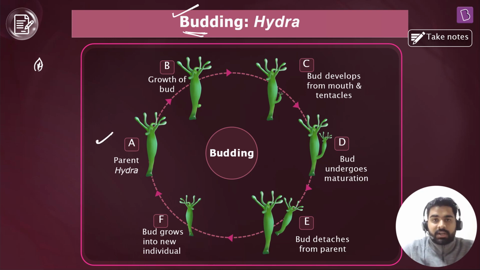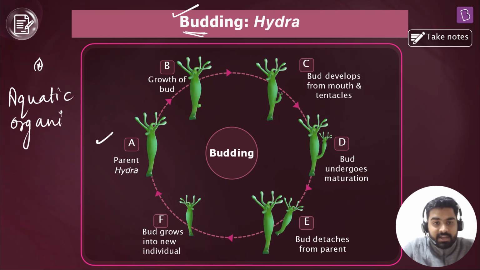Parent hydra, what is a hydra? Hydra is an aquatic organism. It is an aquatic organism, right? So this aquatic organism starts to develop a small bud-like structure. You can yourself observe here, right? So this is your small structure, that is bud.